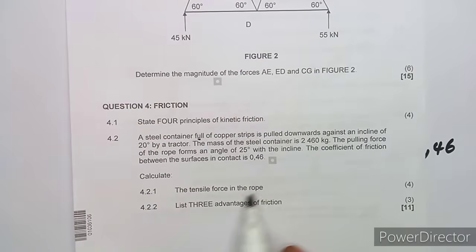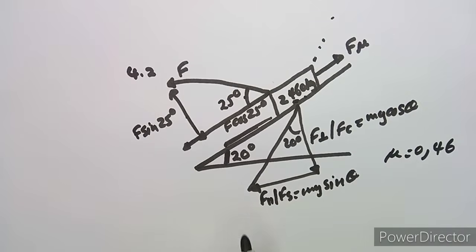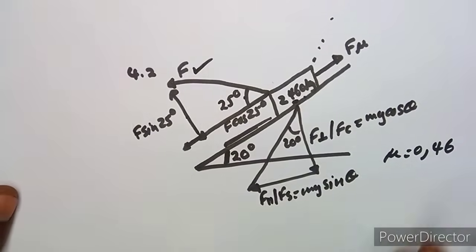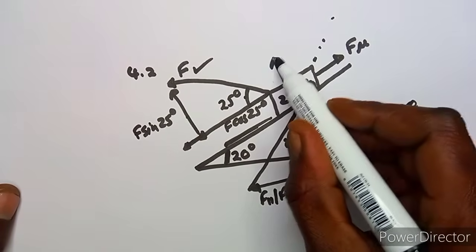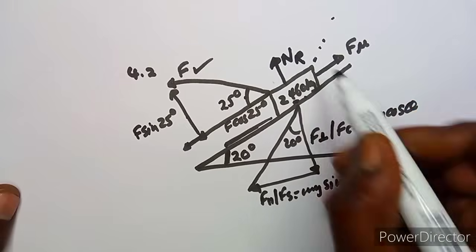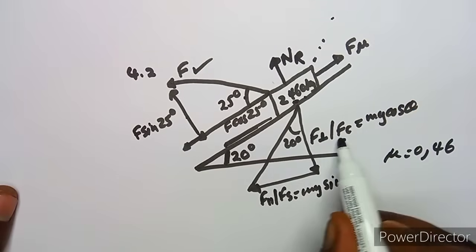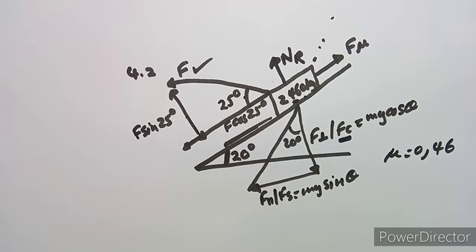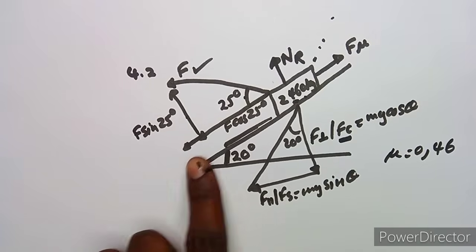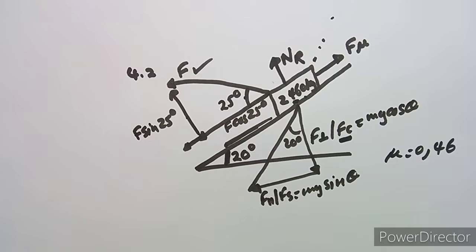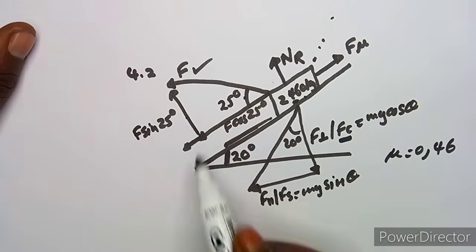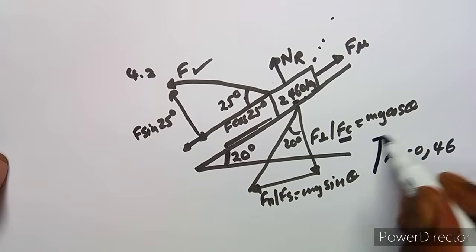Now the question is to calculate the tensile force in the rope. What is that tensile force, which is the value of F? Definitely, remember, we also have our normal reaction here, which is going to be opposed with FC, which is due to gravity, but that is not the only one, because there's also this one which is going up. So we've got 1, 2, 3, which affect each other there. So in order for us to have the value of F, we are going to work from these.